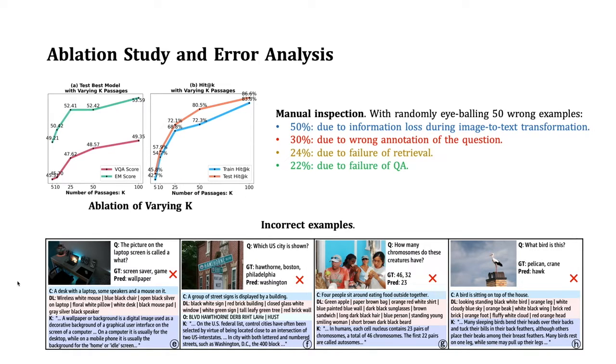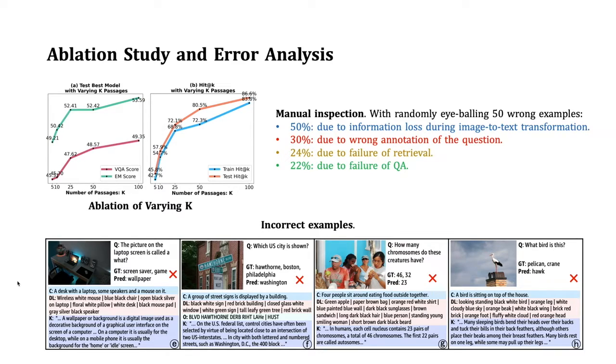We further did an ablation study with an increasing number of K passages and see how it impacts our knowledge retrieval and question answering. We observe a consistent pattern that as K increases, we are more likely to retrieve knowledge that contains the correct answer. Moreover, as K increases, the QA model is more likely to predict the correct answer.